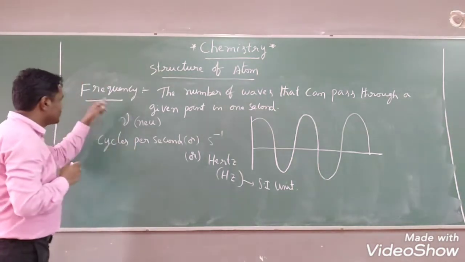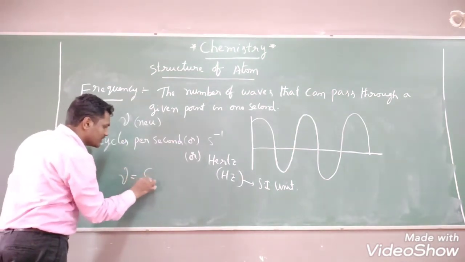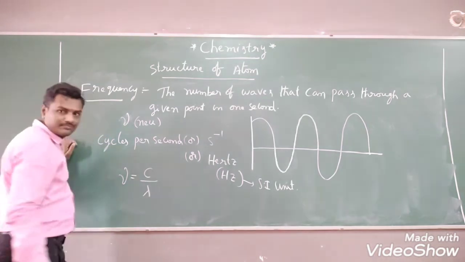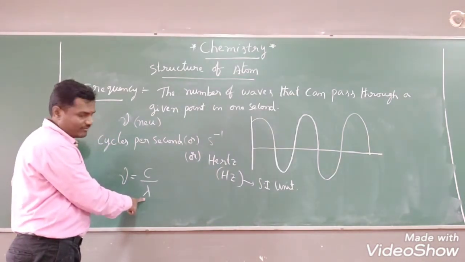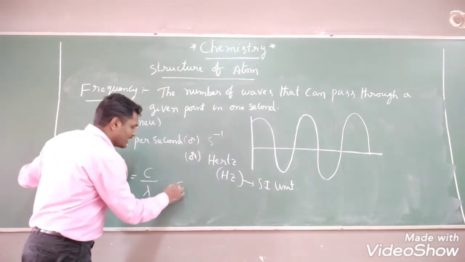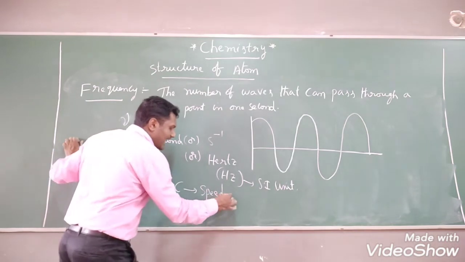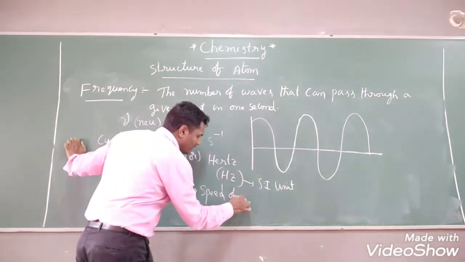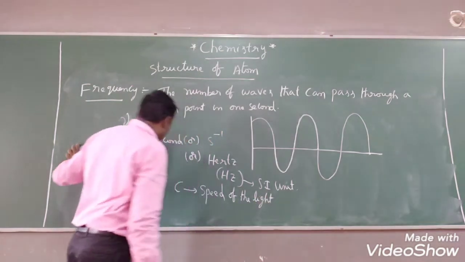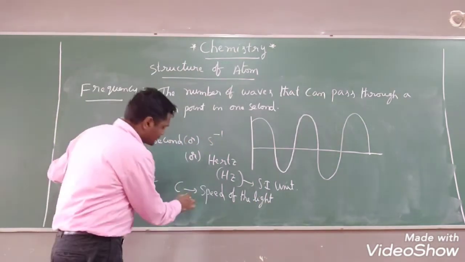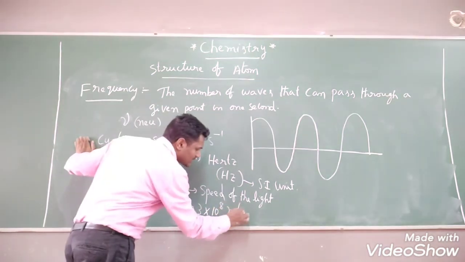So frequency is denoted by nu. Nu is equal to C by lambda. We know already about lambda; lambda is nothing but wavelength. What is the meaning of C? C is nothing but the speed of the wave or the speed of light. It possesses a constant value, that is 3 into 10 to the power of 8 meter per second.